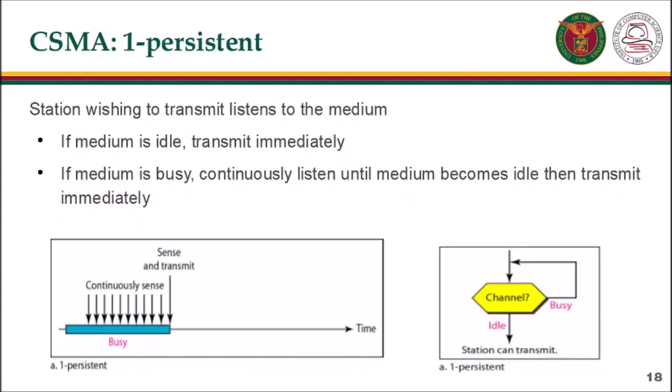What should the station do if the channel is busy? What should the station do if the channel is idle? The persistence methods have been devised to answer these questions. First is the one persistent method. The one persistent method is simple and straightforward. In this method, after the station finds the line idle, it sends its frame immediately. This method has the highest chance of collision because 2 or more stations may find the line idle and send their frames immediately.